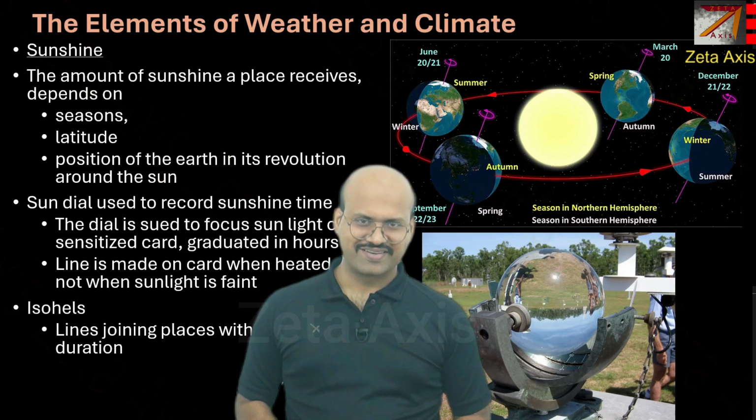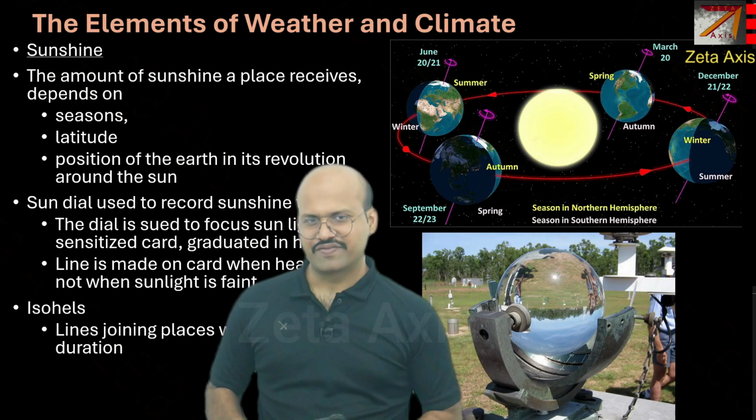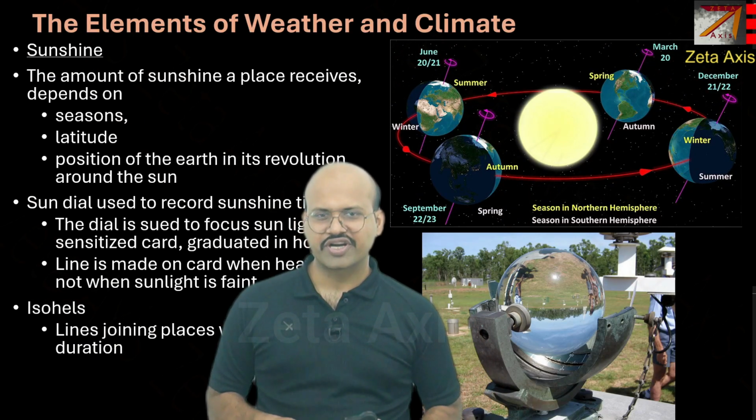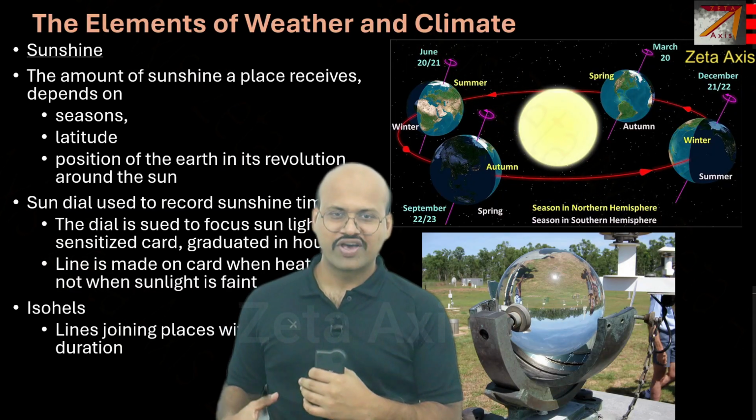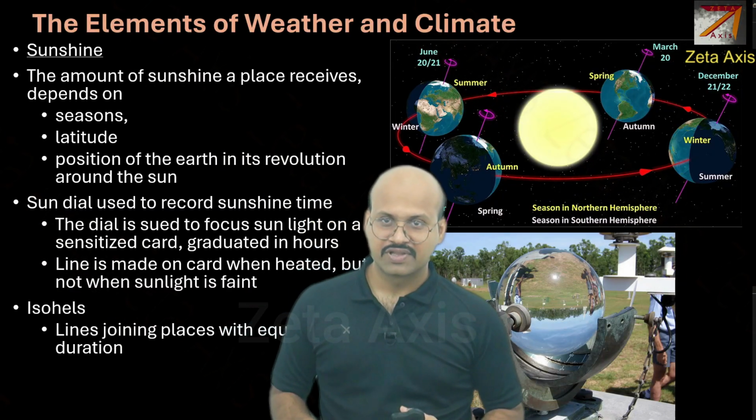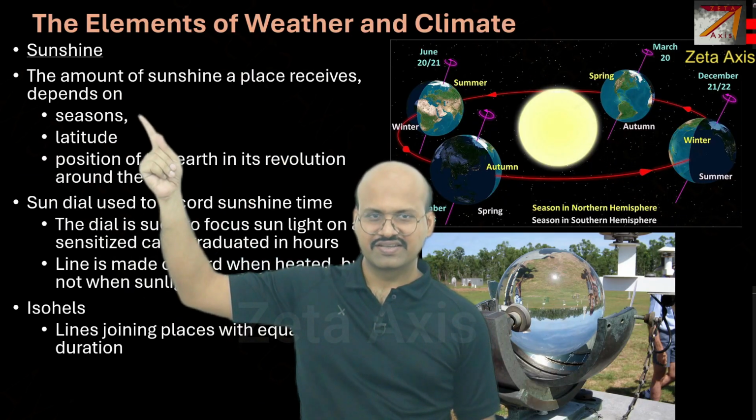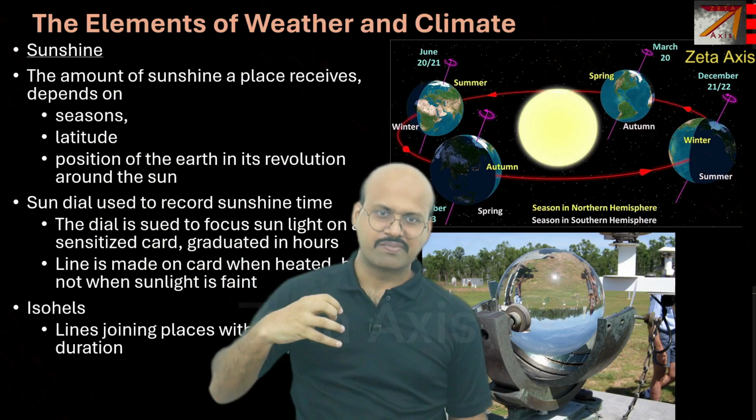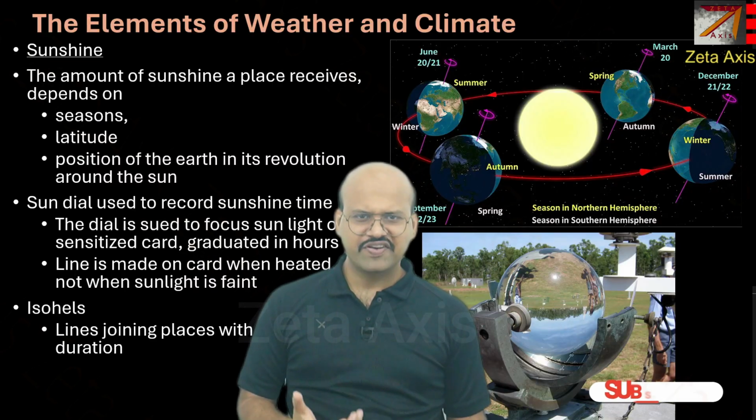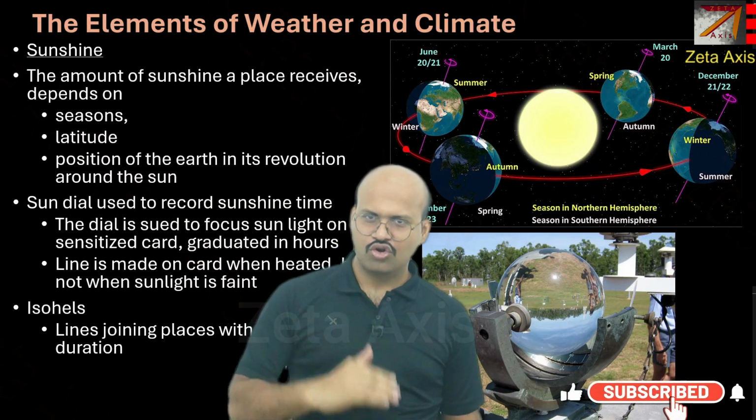Now sunshine, that is the duration of sunshine for a given region, is also an important characteristic for determining the weather or climate of that region. The amount of sunshine a place receives depends on the season. So if it is summer, the amount of sun received will be higher. If it is winter, the amount of sun received will be lower.